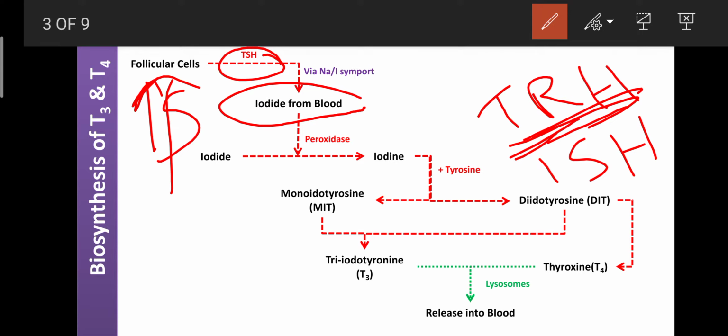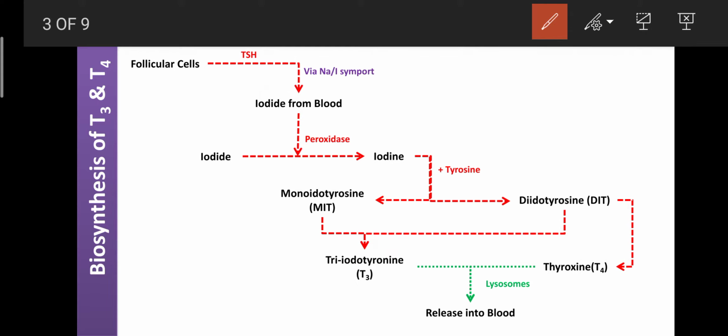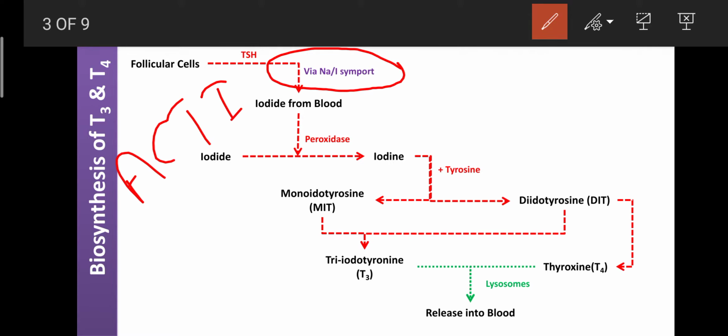Then only, under the guidance or influence of TSH, the follicular cells are involved in the entrapping of iodide from the blood. That process is known as the entrapping of iodide. This iodide enters into the follicular cells through channels, and those channels are known as the sodium iodide symport. Okay, and the mechanism is active transport, you should remember. So iodide from the blood can enter into the follicular cell by the mechanism of active transport.